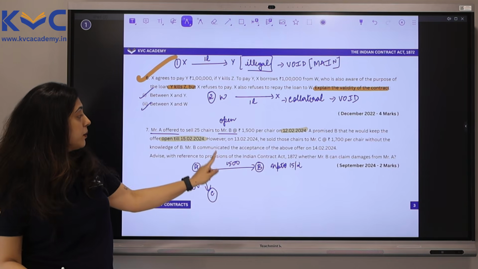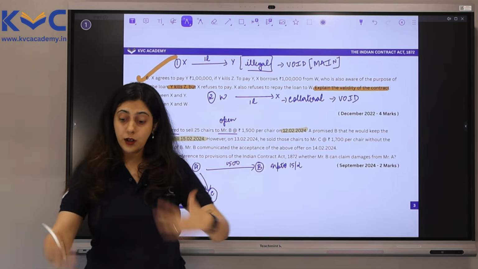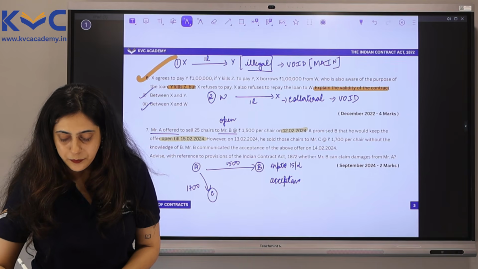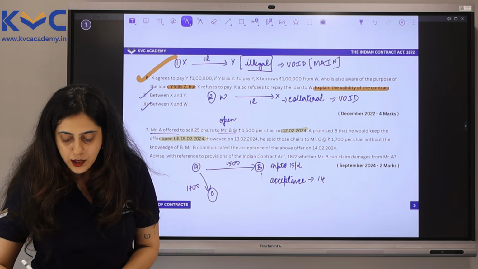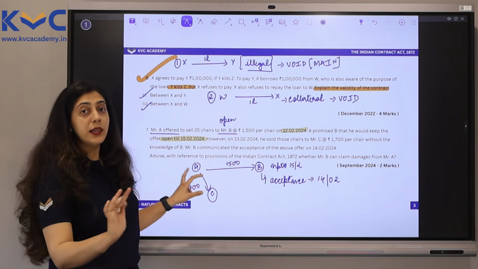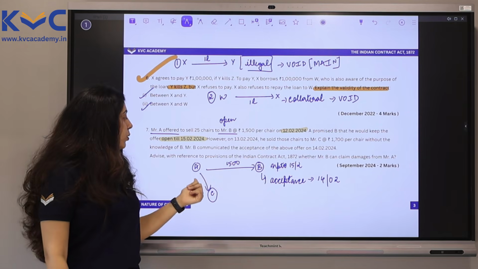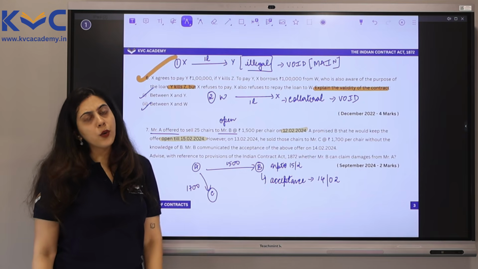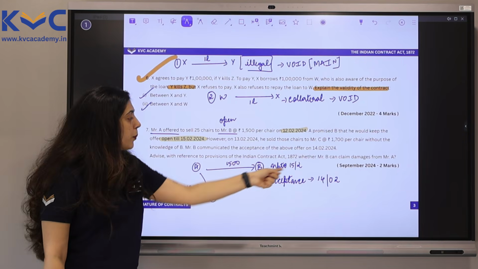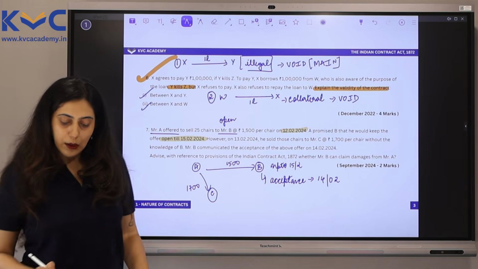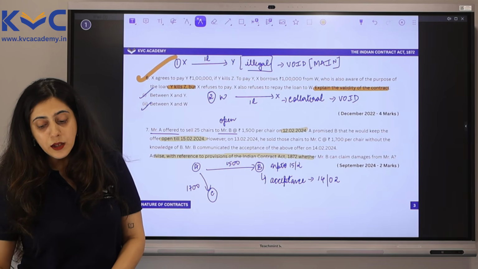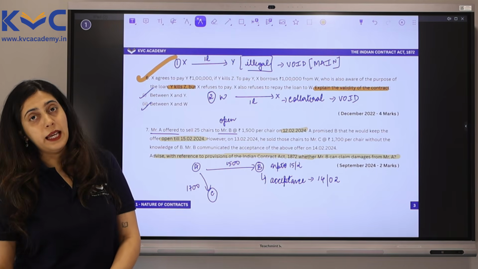Now, Mr. B communicated the acceptance of the above offer on the 14th of February. Acceptance was given by B on the 14th of February, while A has already sold these chairs on the 13th of Feb to Mr. C. And of course, B is unaware of it because he accepted the same offer on the 14th of Feb, thinking that it is open up to 15th of Feb. Now, advice with reference to the provisions of the Indian Contract Act, whether B can claim damages from A.